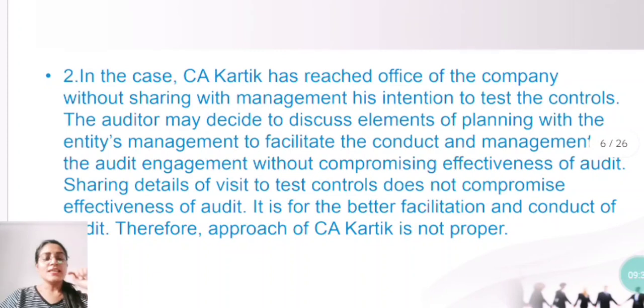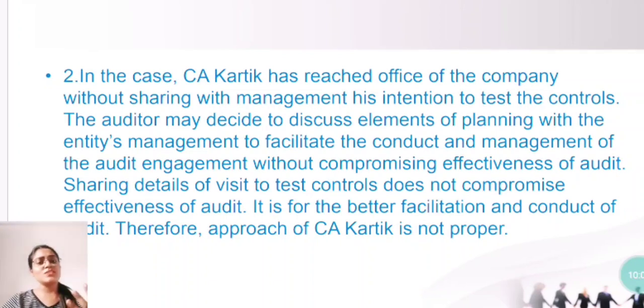The answer is, in the case CA Karthik has reached the office, he has directly reached the office of the company without sharing with the management his intention to test the controls. So the auditor may decide to discuss elements of planning with the entity's management. Means, the auditor can discuss his audit planning with the management to facilitate the conduct and management of the audit engagement.